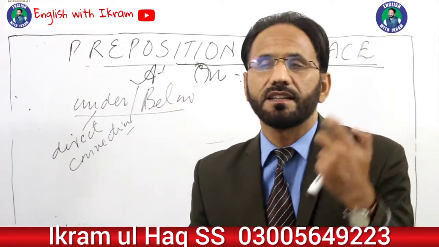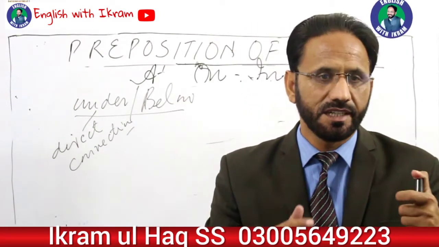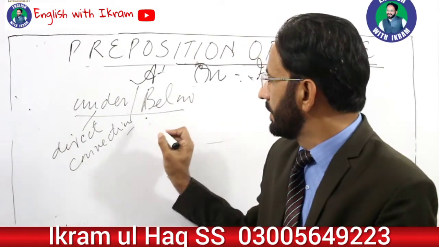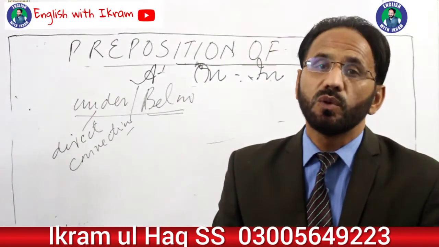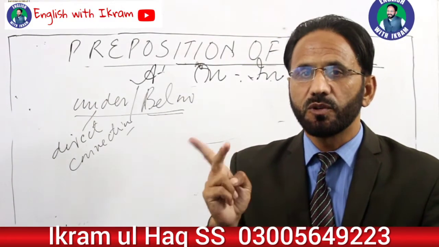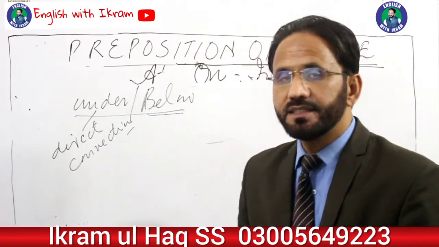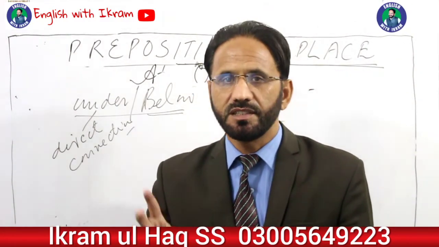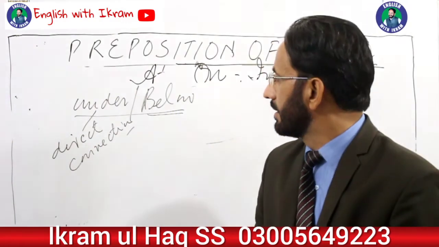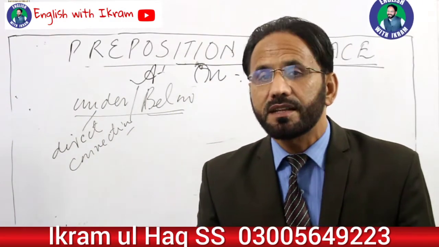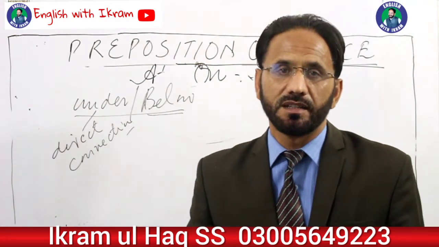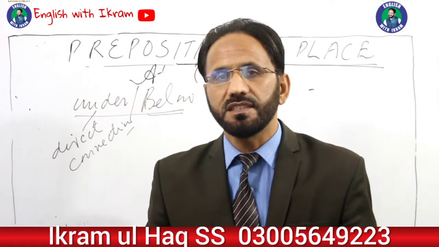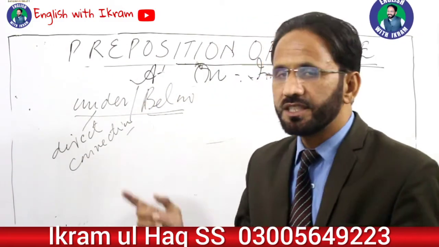There are two fans under the ceiling. There are many things that you can see under the ceiling. So there is some direct connection. But we use below when there is no direct connection, when you can't see both the things. For example, there is plenty of water below the surface of the earth. You can't see both the things apparently. And there are many people in Pakistan who are living below the poverty line. Where is the line? You can't see. Where the people are living in that poverty line, you can't see. So we use the preposition below.